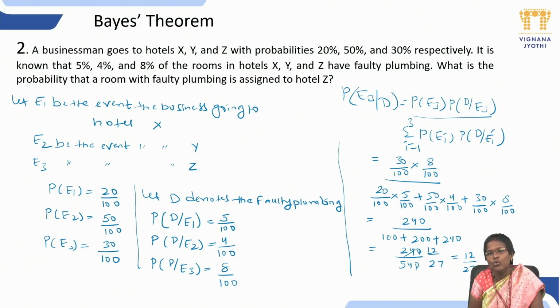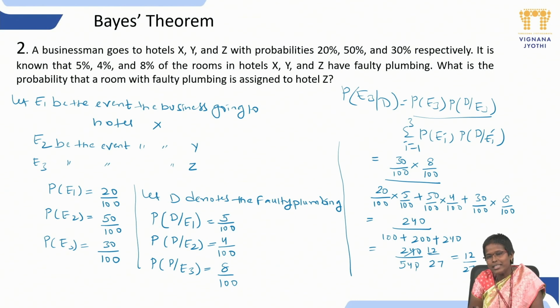Now, the same question: they are asking whether it is going to be assigned to hotel Z. Suppose, for example, in the exam they ask, in the same problem, what is the probability of getting the faulty plumbing when it is assigned to hotel X or hotel Y? So what we have to do?